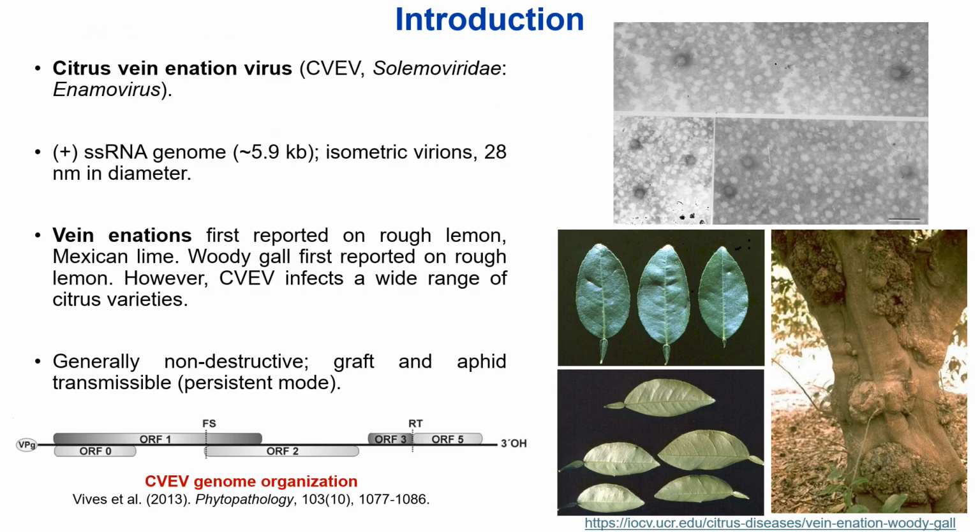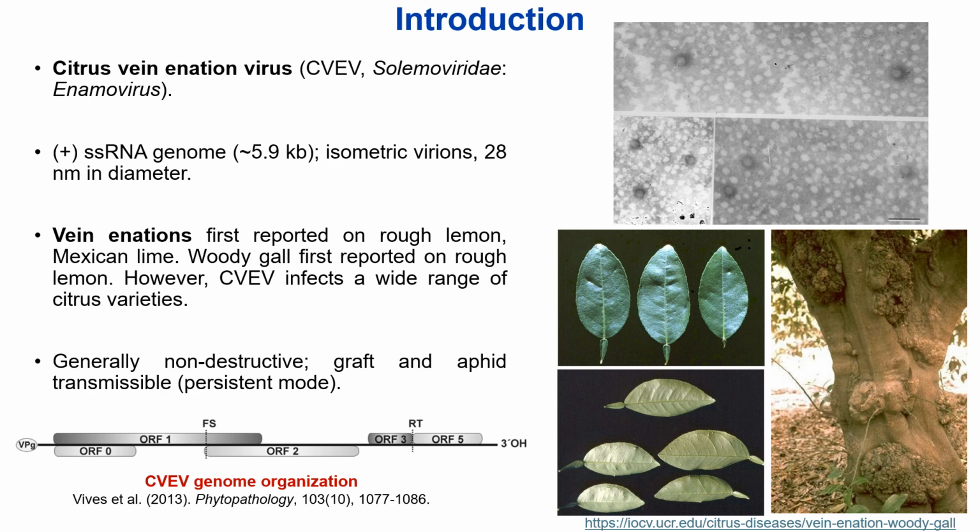CVEV is a positive sense single-stranded RNA virus in the Enamovirus genus of the Solemoviridae family. It encodes an approximately 6 kilobase pair genome, encoding 5 open reading frames, and produces isometric virus particles approximately 28 nanometers in diameter. CVEV induces two main disease phenotypes in citrus: vein enation, which manifests as raised veins or papillae-like